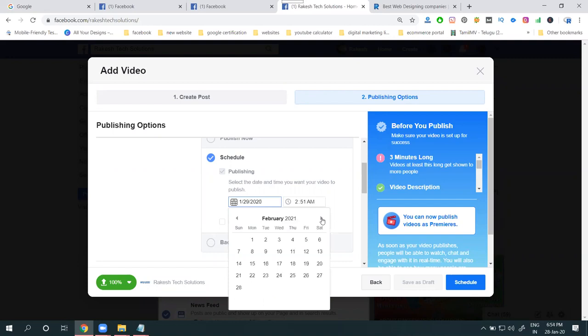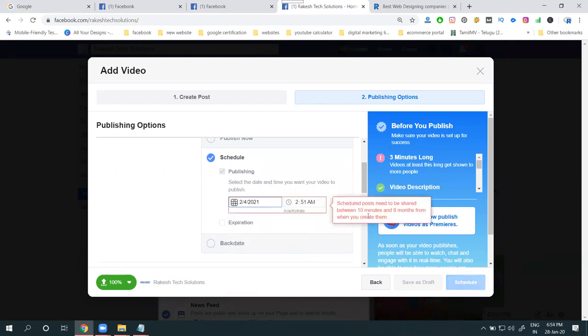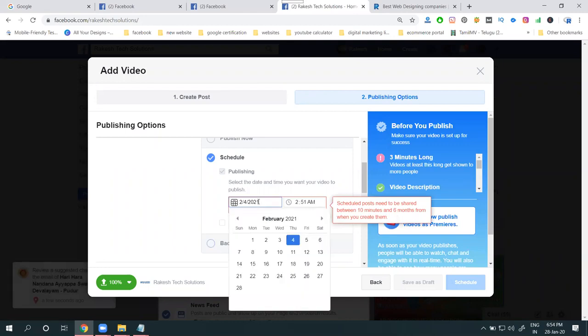Nothing is disabled, everything is enabled. But they are accepting only up to 6 months. It's a new update by Facebook. So you can schedule any post up to 6 months. Here one more option is there.